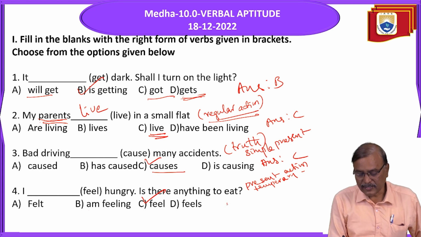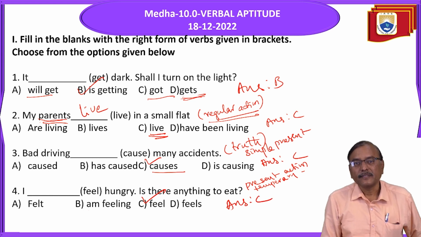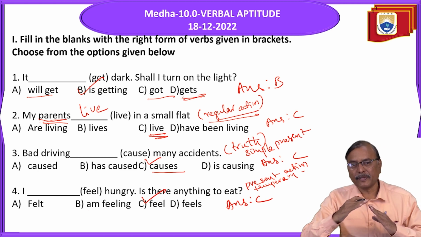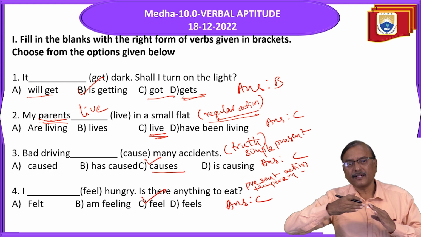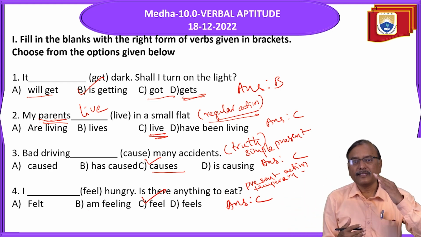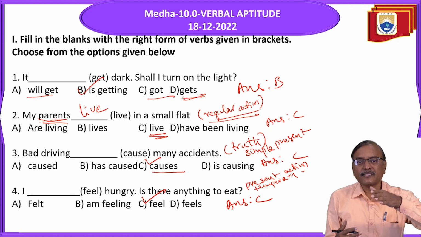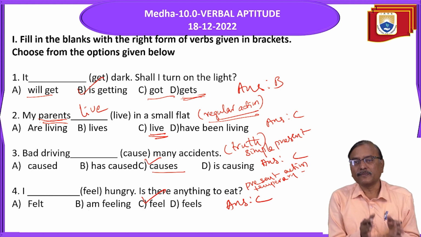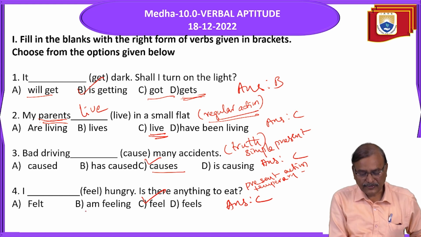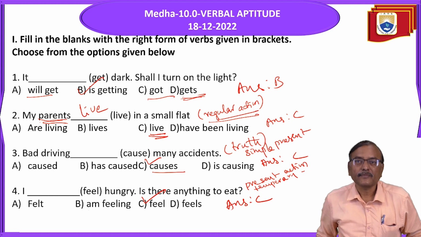So the answer is C only. Are you getting me? So there are two types of verbs, dynamic verbs and stative verbs. Dynamic verbs are progressive verbs in which the progress of the action can be observed. And stative verbs are called non-progressive verbs where we can't see the progress of the action. They should not be used in continuous tenses. So instead of saying I am feeling hungry, say I feel hungry. Right? Okay, next.